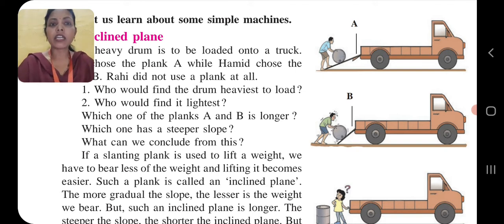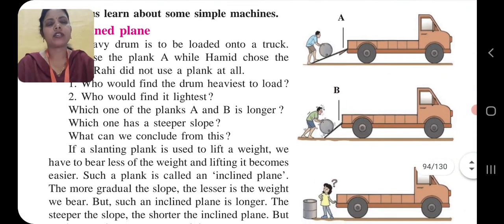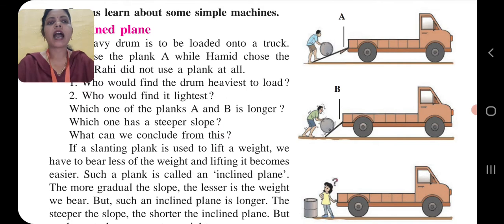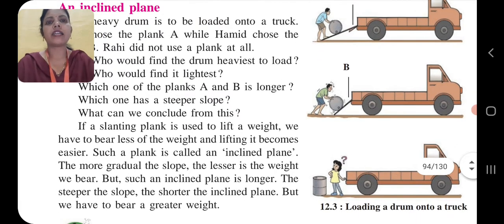What can we conclude from this? So children, all these answers we will clear one by one. The first one is Ravi, the second one is Hamid, and the third one is Rahi.